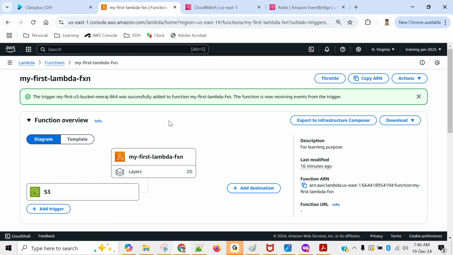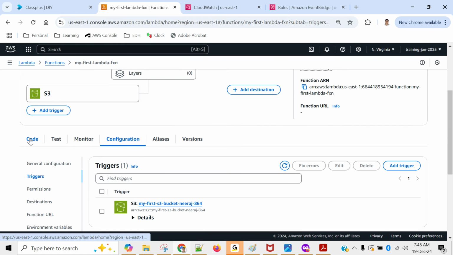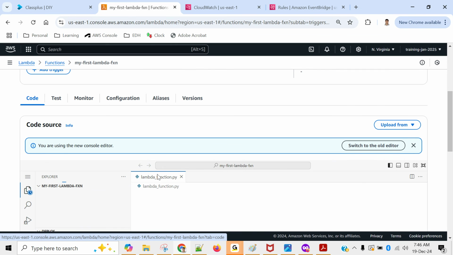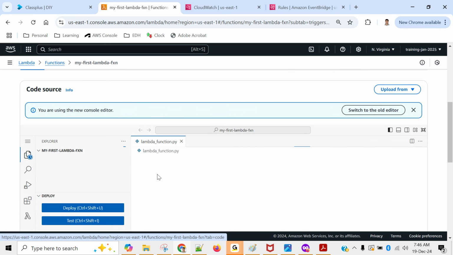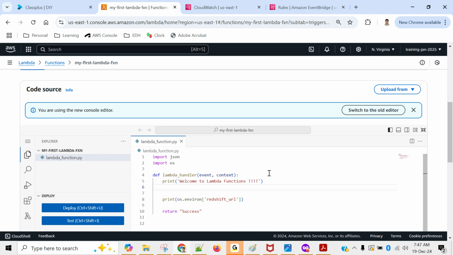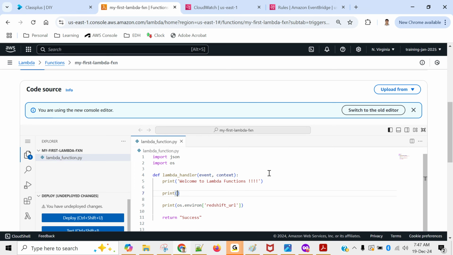Let's do one more thing. I will go back to the code and we'll make a small change. If you notice, the very first line in the Lambda function has an event. I will show you. You see this: defining a Lambda handler, event is the input parameter. What is that event? Event is nothing but whatever event is calling this Lambda, it will send some detail. Would you like to capture those details? Let's print the event. So along with welcome to Lambda function, I will do one more thing. I would say print event.